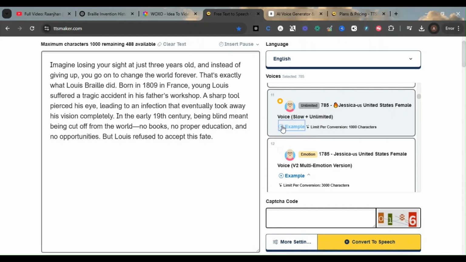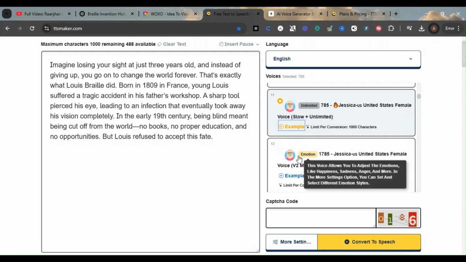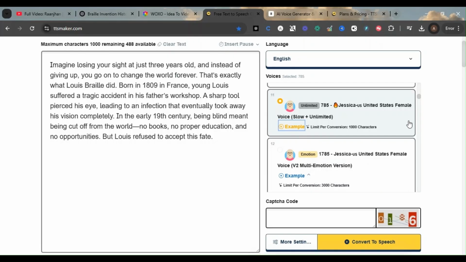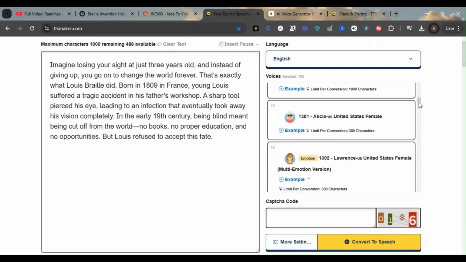So this is basically the updated version. TTS Maker is a free text to speech tool that provides speech synthesis services. Got the idea? So we can click on this example and listen to how the voice is. If you have a similar use case, you can select it. See, this is an emotional kind of tone. You can go through these based on the requirement and select.